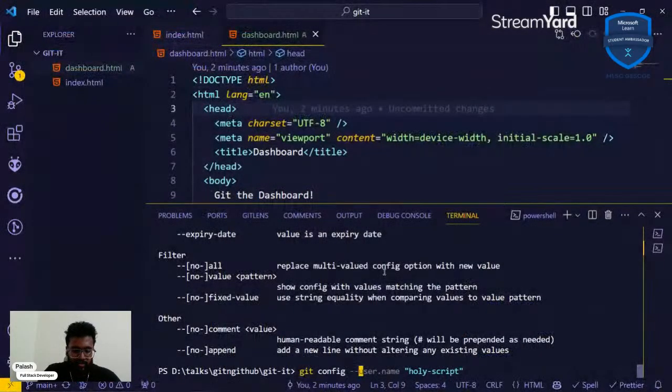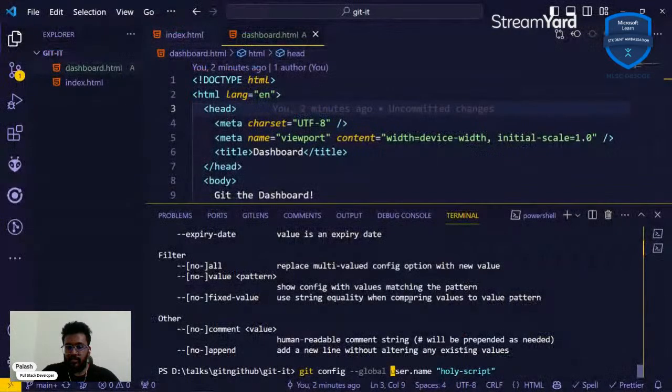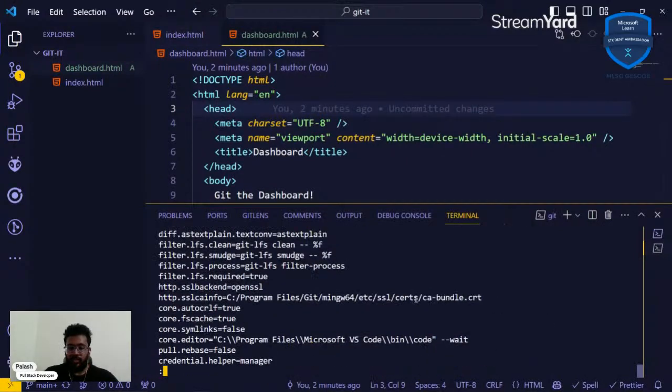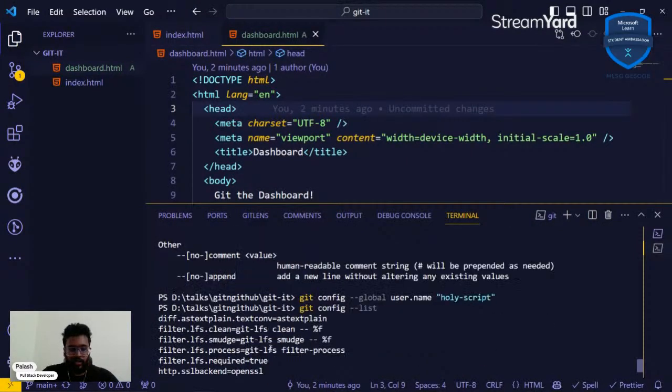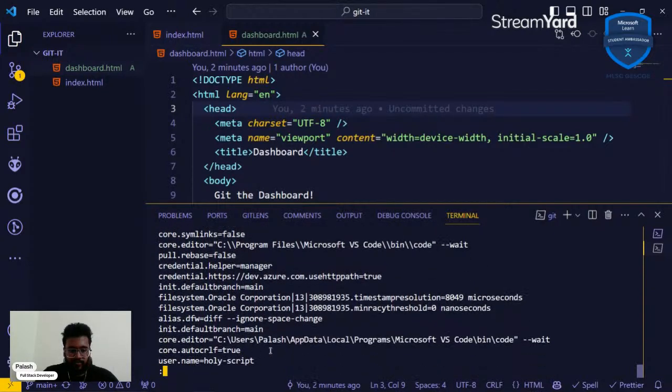Yes, dash global. Yes, that's actually the command. Apologies. And now if I do git config dash dash list, we can see the user.name has been set to holy dash script.